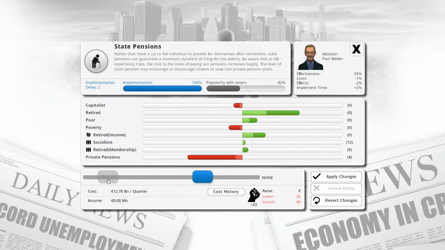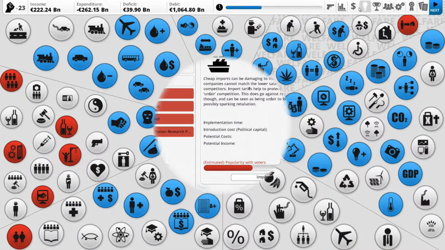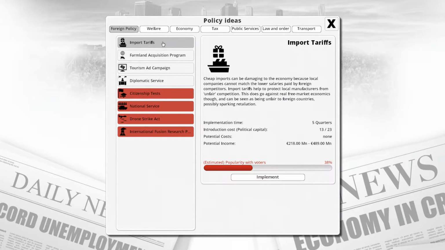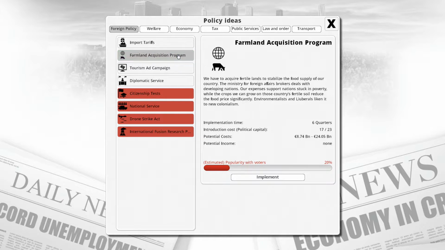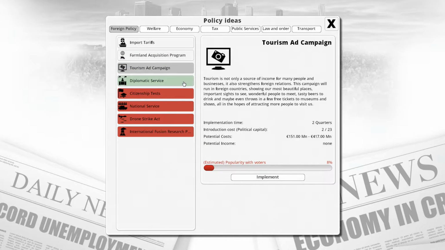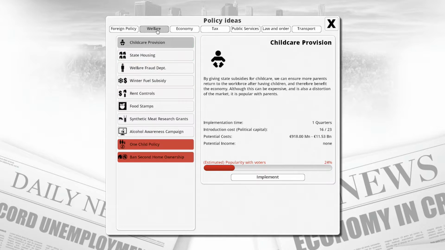Socialism is less, it means more capitalists. Less retired because they're dying, capitalists are a bit happier. Poverty goes up a bit. But that is expensive. So you can bring something else in. Import tariffs. Farmland acquisition. Tourism ad. Diplomatic services.